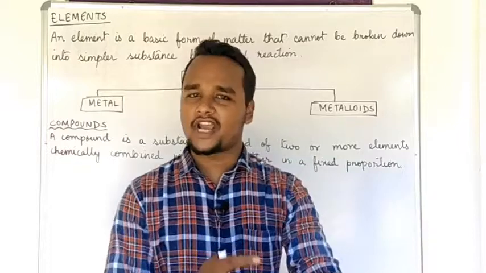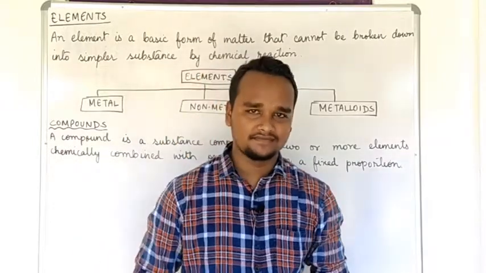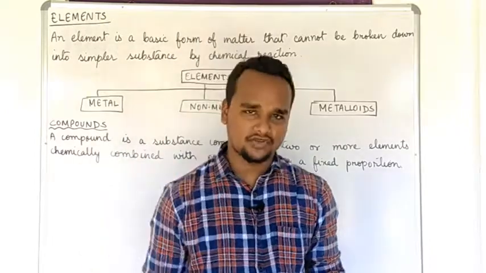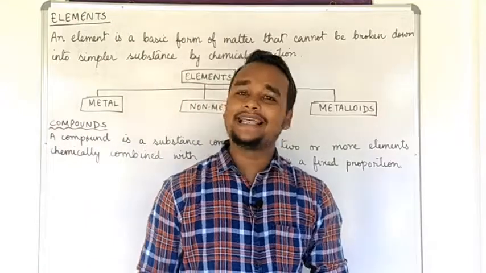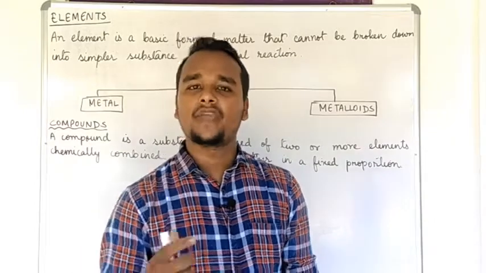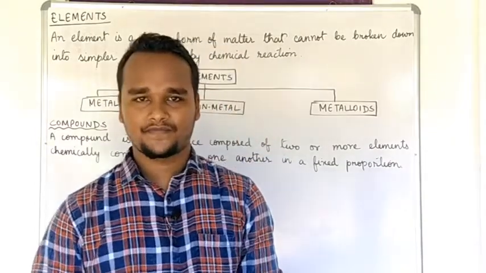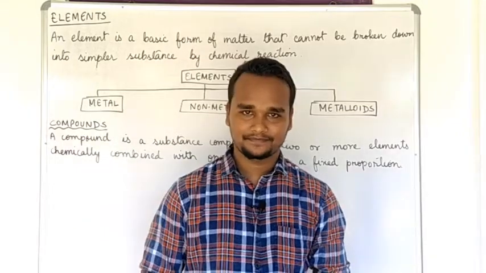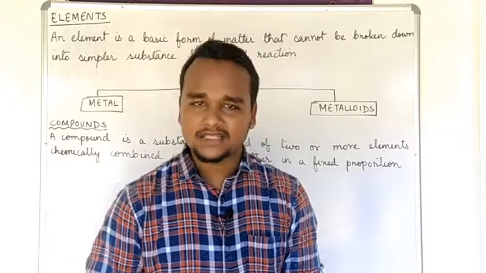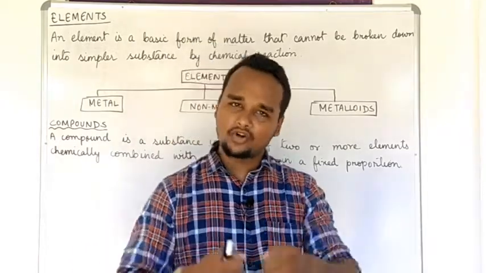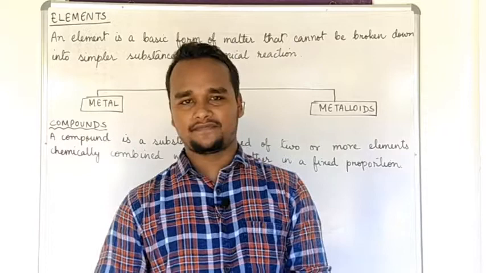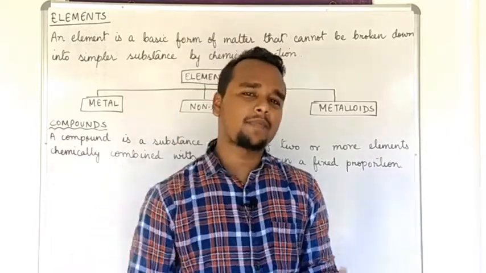First one, they are shiny. Metals are shiny, so you can just write it, they are lustrous. Luster means shine only. Second one, they are sonorous. When you strike a metal, it will produce sound. So they are sonorous. Metals are malleable. It means they can be beaten into thin sheets. Metals are ductile. You can draw a metal into thin wires. Metals are good conductors of heat and electricity. So these are the properties of metals.